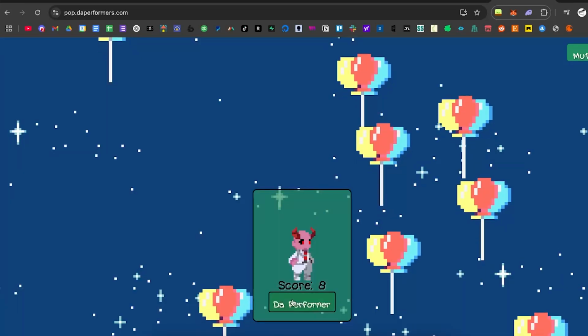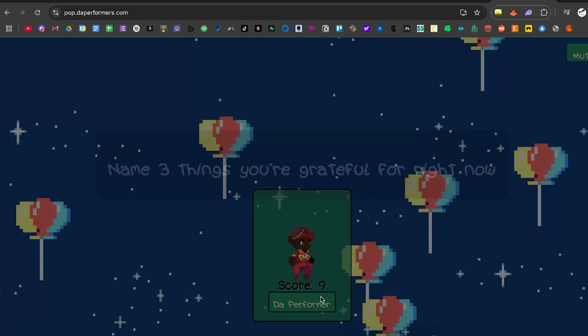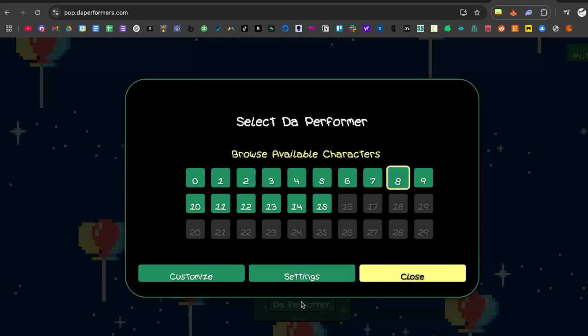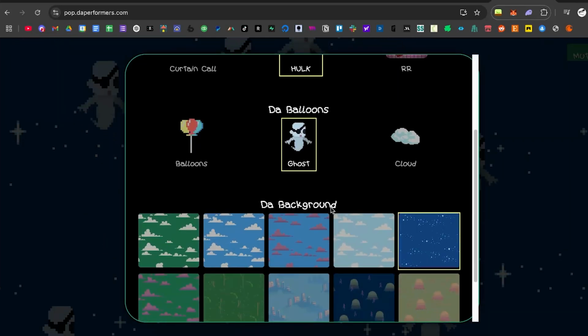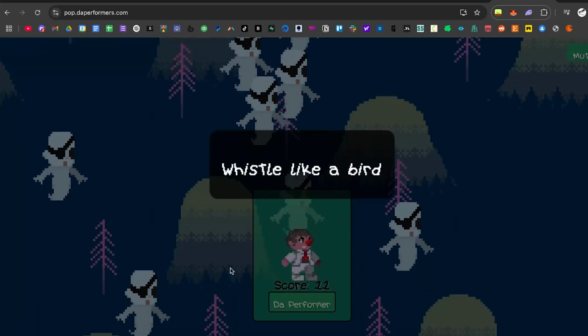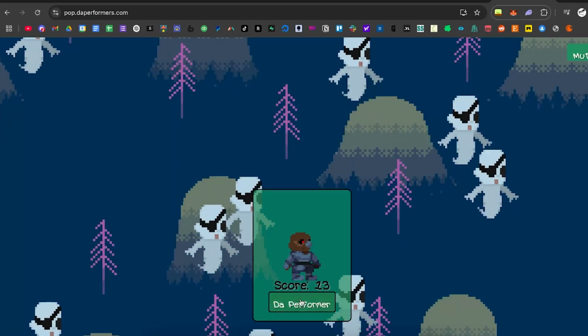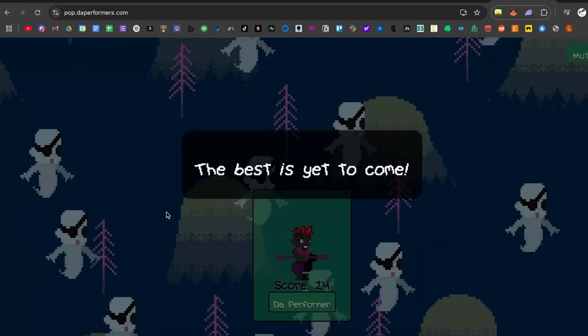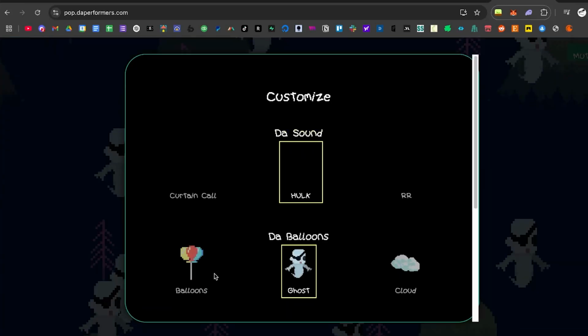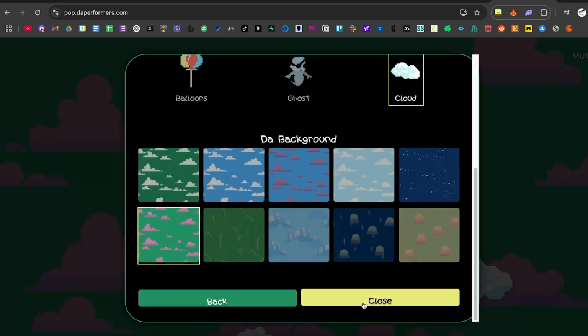As casual as possible, log on pop.theperformers.com. If you just want something to vibe out and play in the background, listen to the tunes, get a couple affirmations, just get a daily boost for your day. Or even if you just want to scroll through some of the different performers in action, this is live. You can do it from mobile, desktop, whatever your device. And yeah, so that's about it.